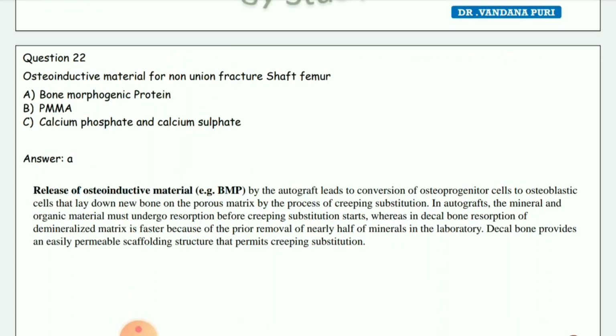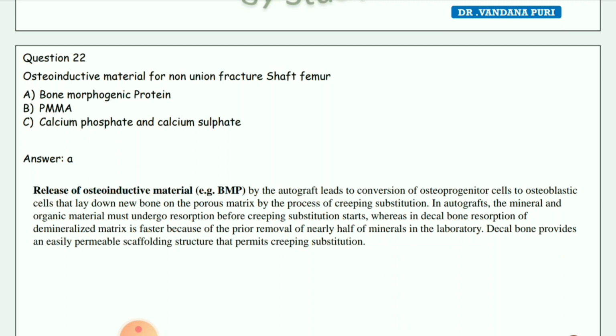Next question, osteoinductive material for non-union fracture shaft femur. Options are bone morphogenic protein, PMMA, calcium phosphate and calcium sulfate. The answer is bone morphogenic protein. Release of osteoinductive material, BMP, by the autograft leads to conversion of osteoprogenitor cells to osteoblastic cells that lay down new bone on the porous matrix by the process of creeping substitution.